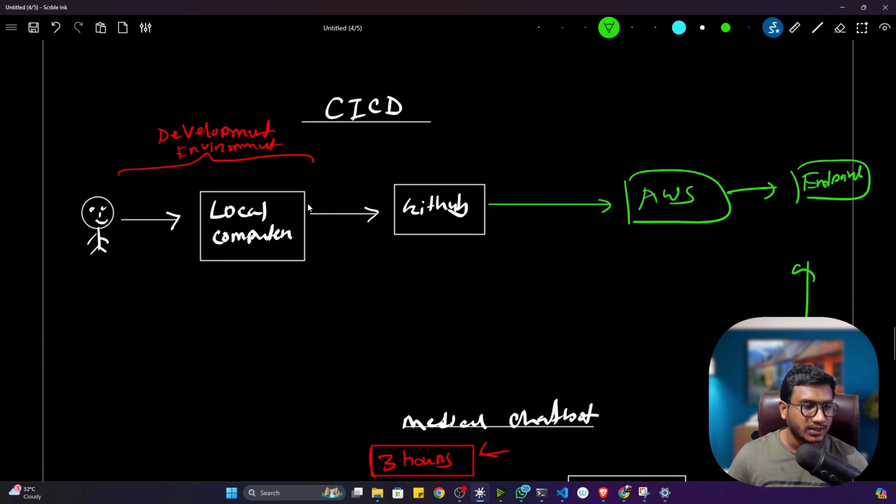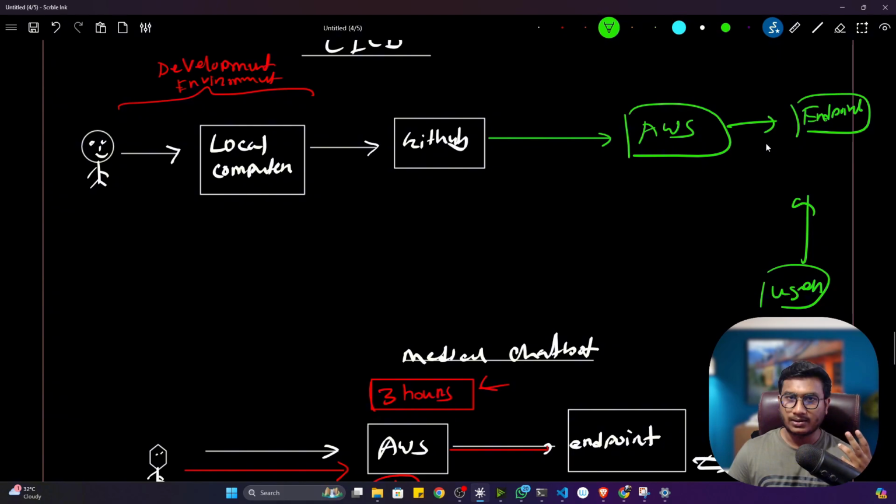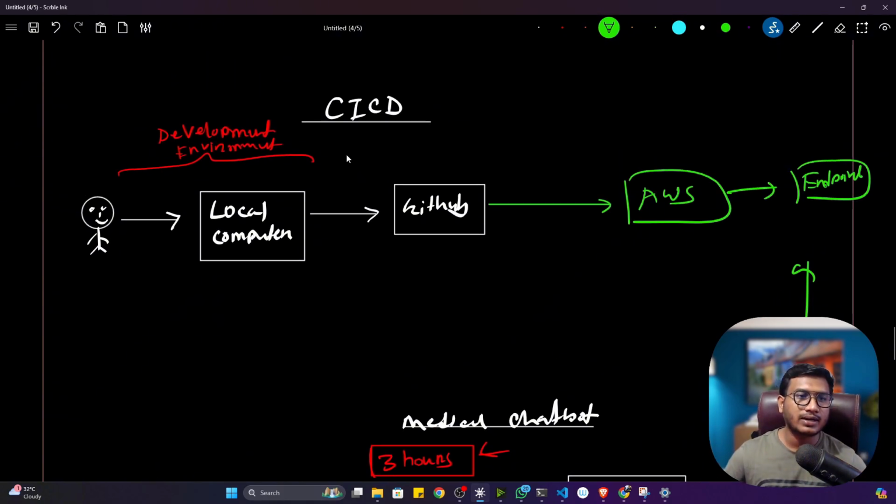So we will just push the code to our GitHub, and GitHub will automatically trigger this action, and my code will be updated on the AWS cloud, and AWS will update the endpoint. Okay, now see, this is the automated process we'll be doing. Whenever we push our code to GitHub, GitHub will automatically trigger. How will it trigger? For this you have to use a CI/CD automation tool.